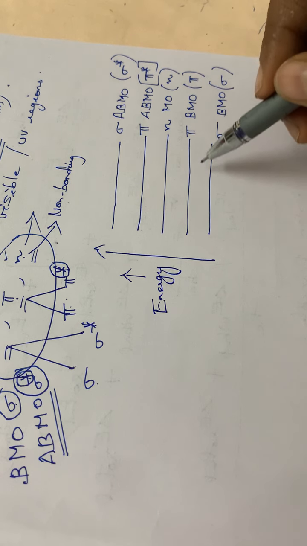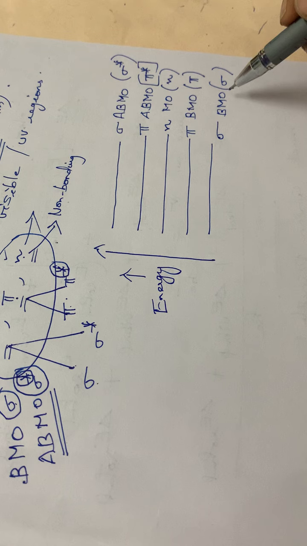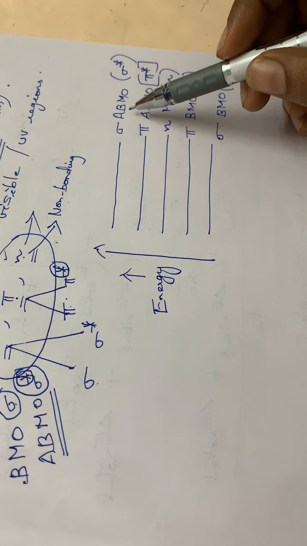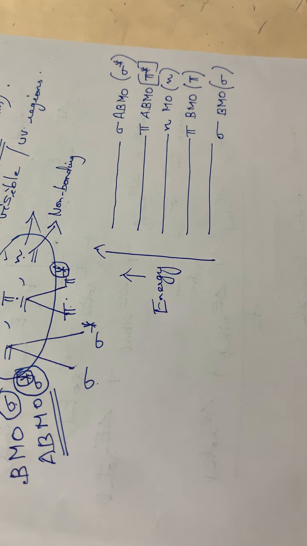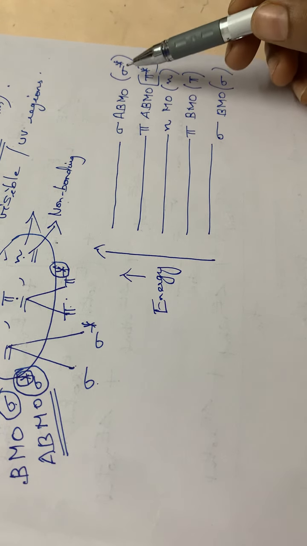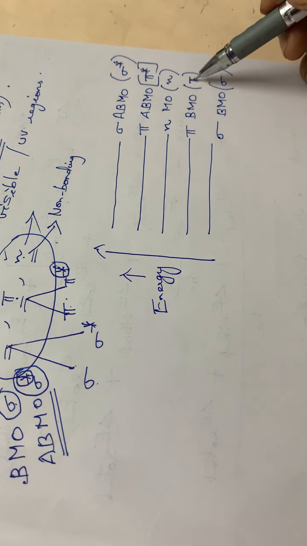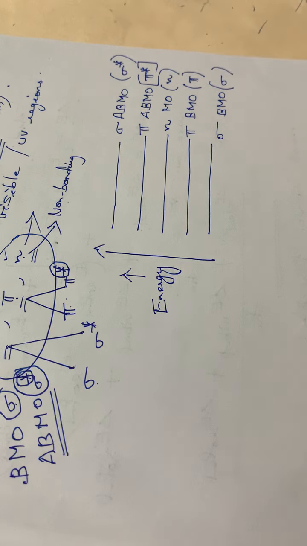The lowest energy level is the sigma bonding molecular orbital, and the highest energy is the sigma star anti-bonding molecular orbital. Hope you are clear up to this. So sigma, pi, n, pi star and sigma star.